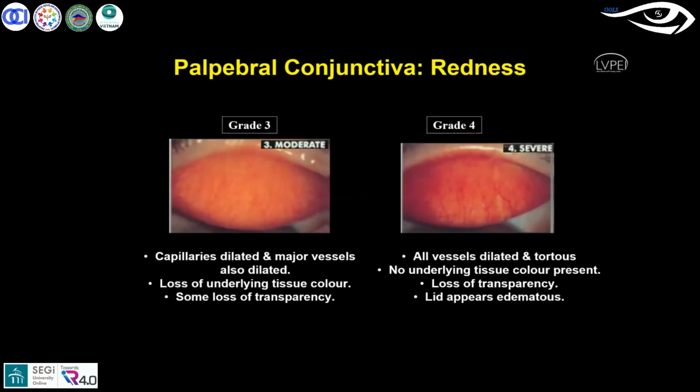And then grade 3, the moderate. Now if you compare here, it is much more red. The capillaries are dilated, more vessels are also dilated, and there is loss of underlying tissue. Where the underlying yellow tissue was there, now there is loss of it, and loss of transparency also. So you can see more thick red, blood filled areas. And if you see grade 4, there is a much more severe form of red color. All vessels are dilated here, and the capillaries also, and you tend to see torsion of the vessels also. That suggests a more severe form of hyperemia. The underlying tissue is not seen, with loss of transparency. There could be a chance that it is associated with lid edema also.